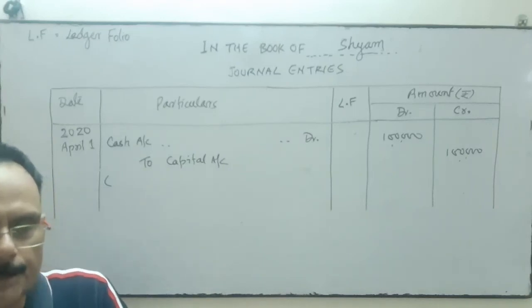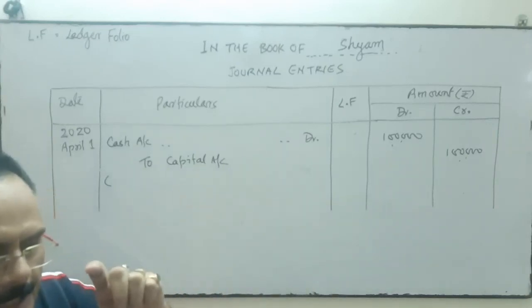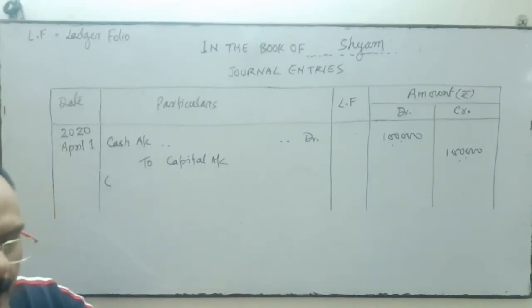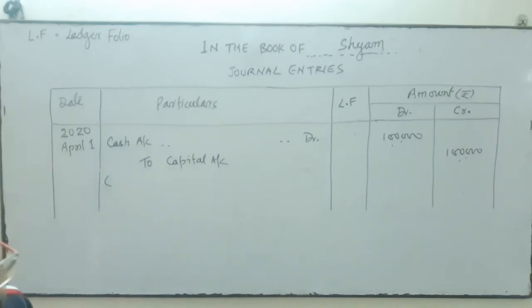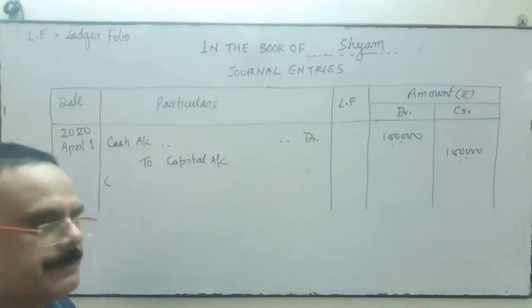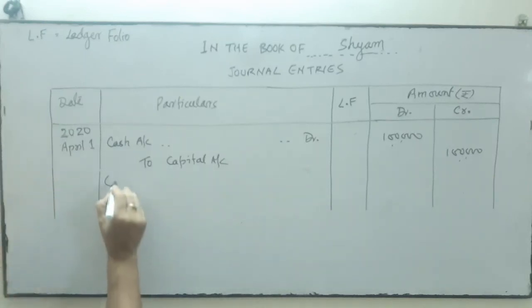Narration is what? It's a brief explanation about the transaction. We are going to explain the transaction so that anyone, without seeing the journal record, can understand through the narration why this account is debited and why this account is credited. So let's start with: business started with cash.